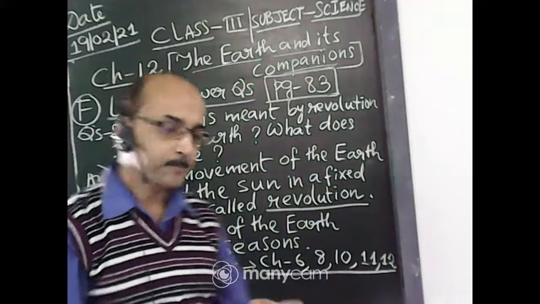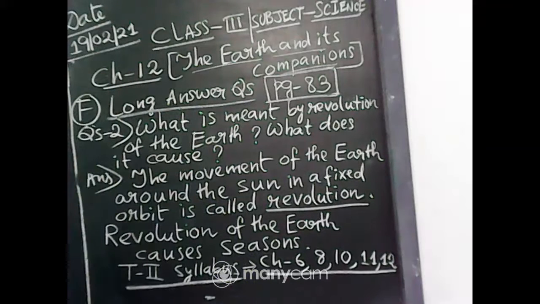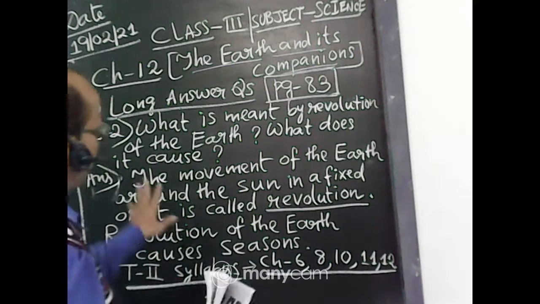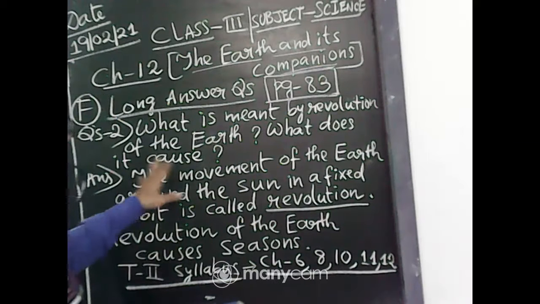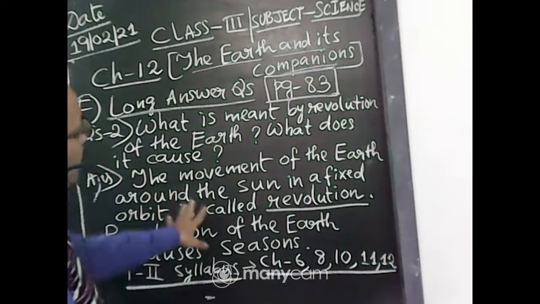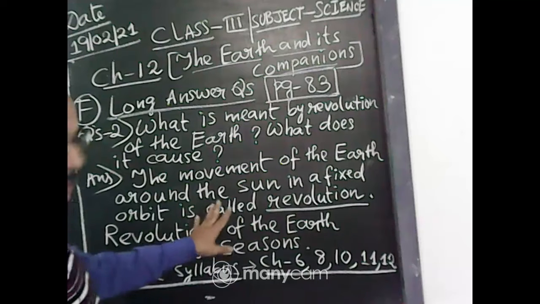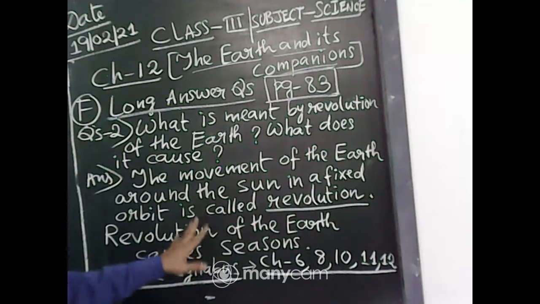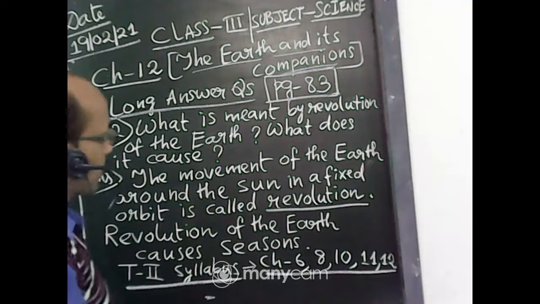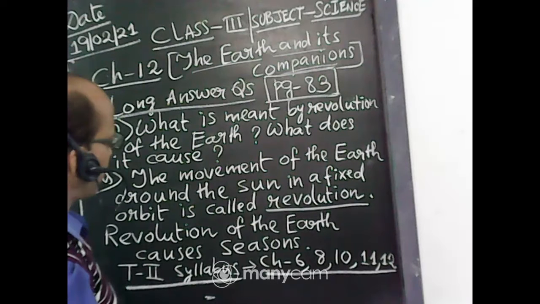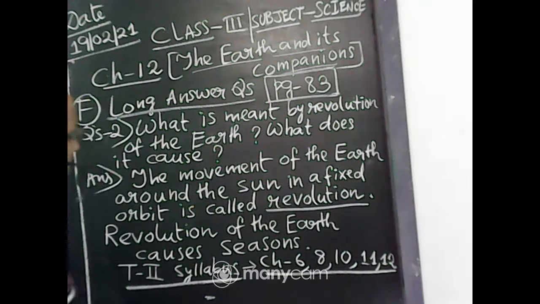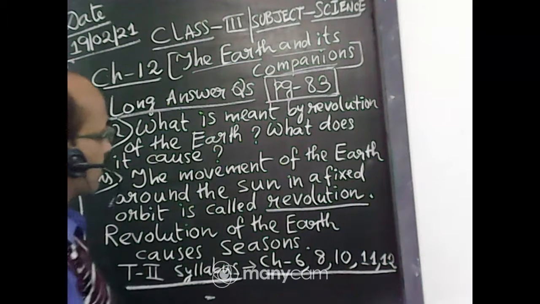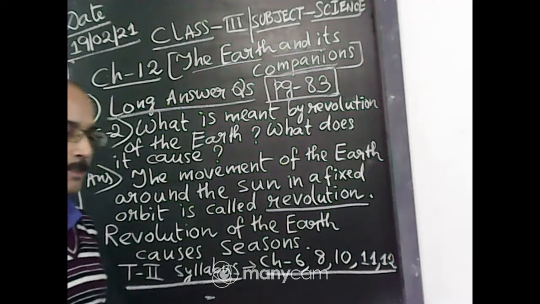Sir, please repeat question number 2. You can see from the board here, what is meant by revolution of the earth? What does it cause? The movement of the earth around the sun in a fixed orbit is called revolution. Understood? Revolution of the earth causes seasons. This is your answer.